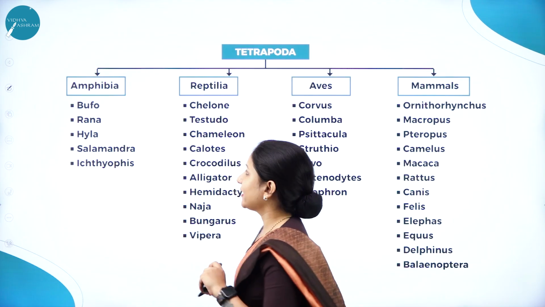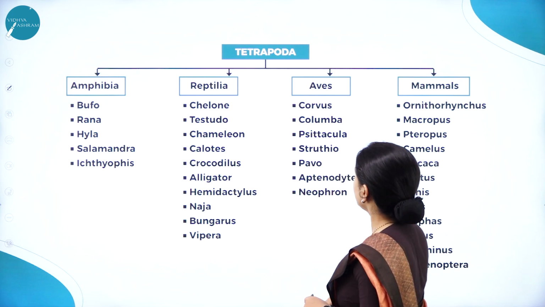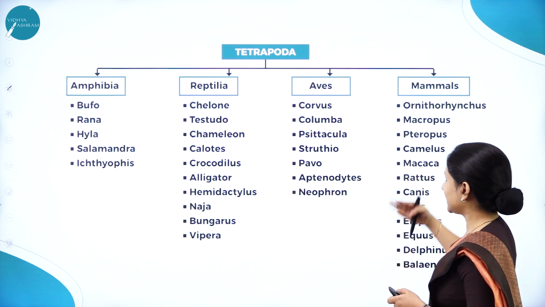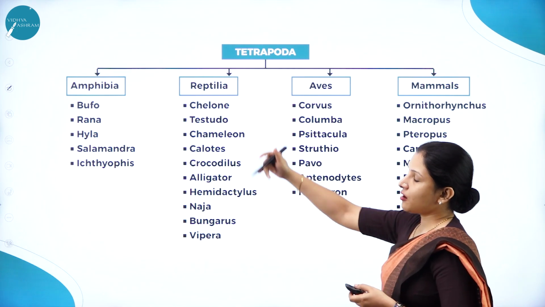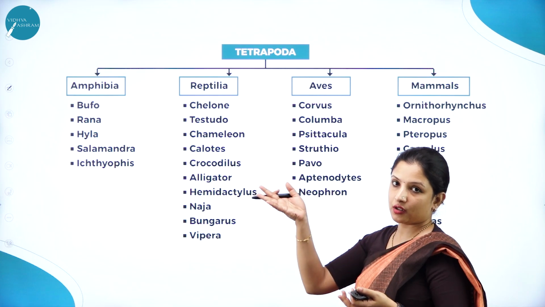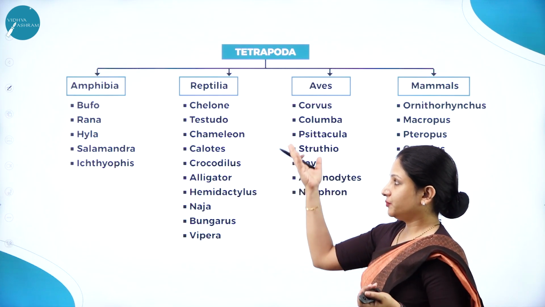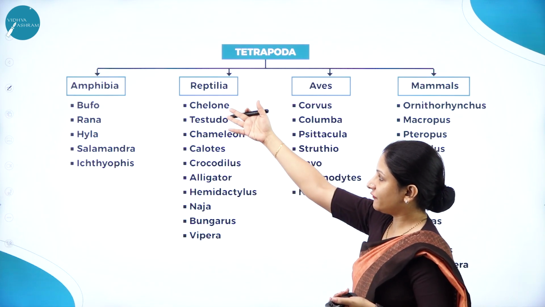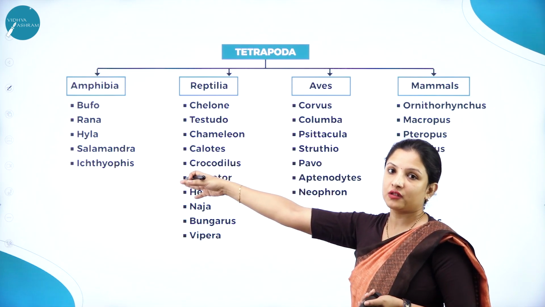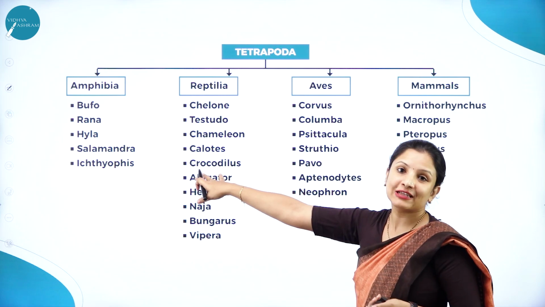Now, Tetrapoda, again, it is class Amphibia, Reptilia, Aves and Mammals. So these are the different examples that are there. Under Amphibia, those organisms which are capable of living both on land and water. So that is Bufo, different forms of frogs. We have Bufo, Rana, then Hyla, Salamandra, Ichthyophis. Ichthyophis is one of the amphibians which looks like a lizard.